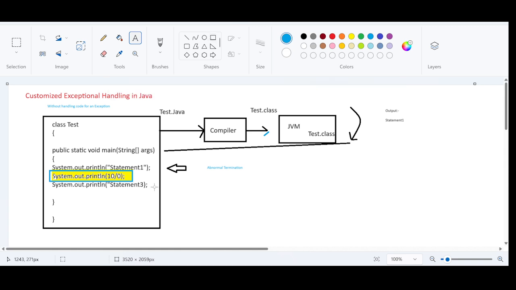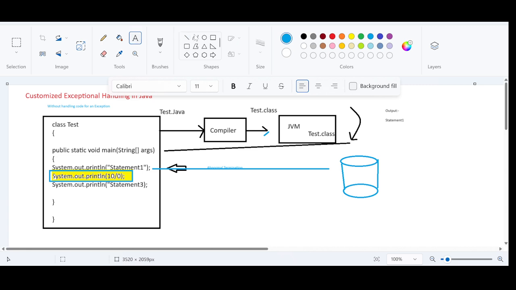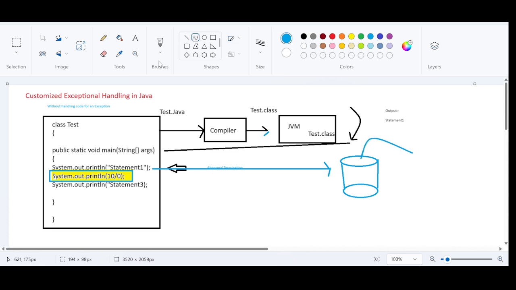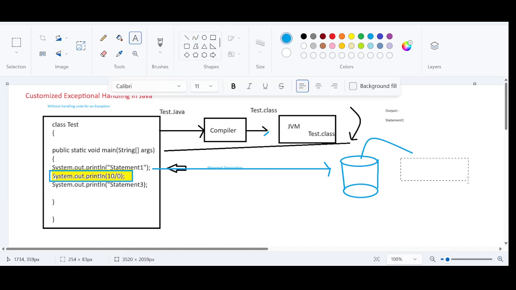Like the first statement can be, open a DB connection. First statement can be what? Open DB connection. This is database. Keep the connection open. So statement 1 says please open the DB connection. So in this case I am opening the DB connection.